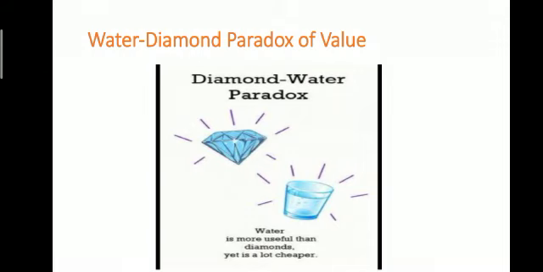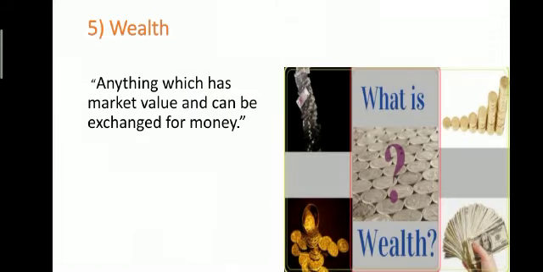Let's see another basic concept in microeconomics, that is wealth. Wealth refers to anything which has market value and can be exchanged for money. Wealth includes tangible things, means such things which we can touch, which we can feel, such as jewelry, house, car, or some other personal property.